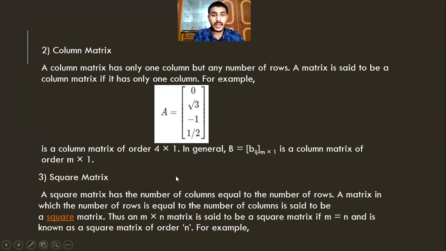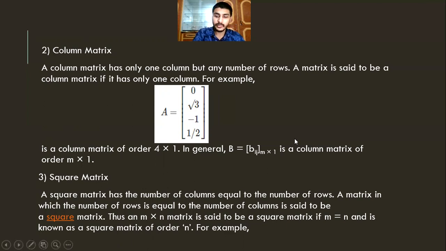A square matrix has a number of columns equal to the number of rows. A matrix in which the number of rows is equal to the number of columns is said to be a square matrix. Thus, an m multiplied by n matrix is said to be a square matrix if m is equal to n, and is known as a square matrix of order n.